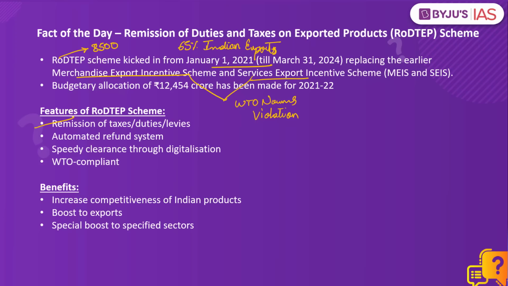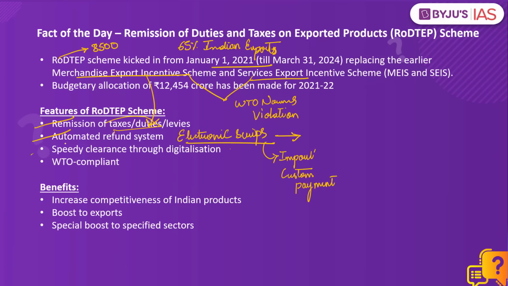This scheme covers duties and taxes that are levied at the central, state as well as the local levels and that are not reimbursed under any other mechanism. So the items that were under the MEIS are also now shifted under this scheme. All such duties and taxes that were levied will now be remitted to the exporter. The next feature is that the refunds follow an automated system. That is, it will be issued to the exporters as transferable duty credits or as electronic scripts. And these refunds will be maintained in an electronic ledger. And also, these electronic scripts can be used to pay basic custom duty on imported goods.